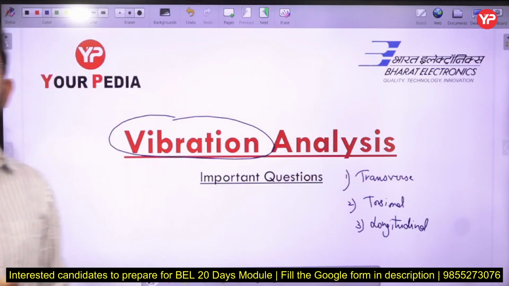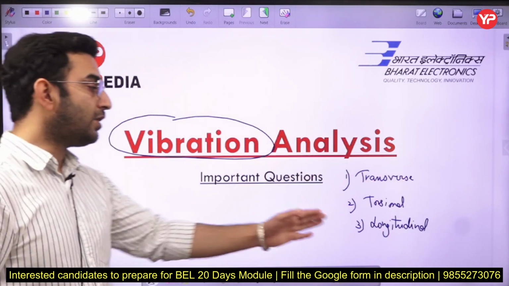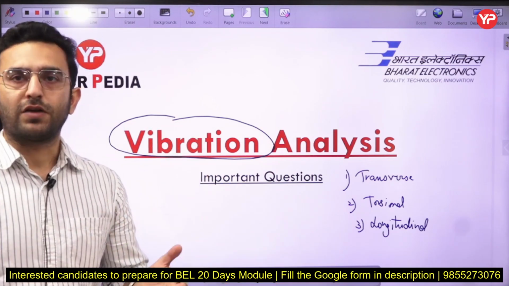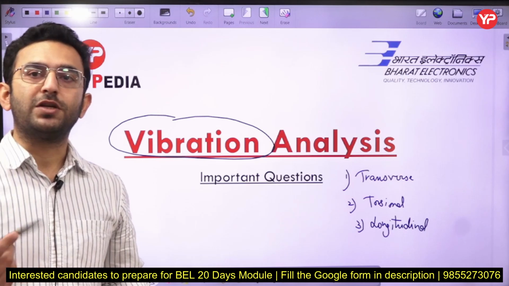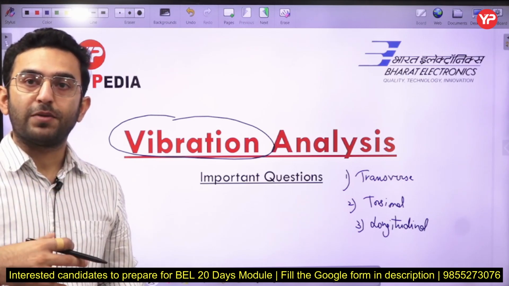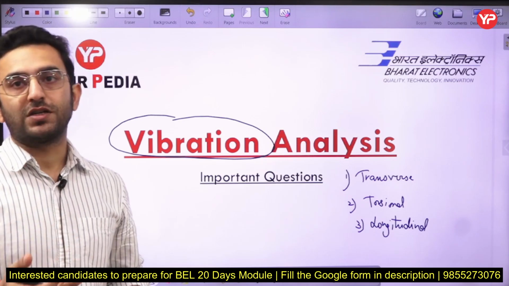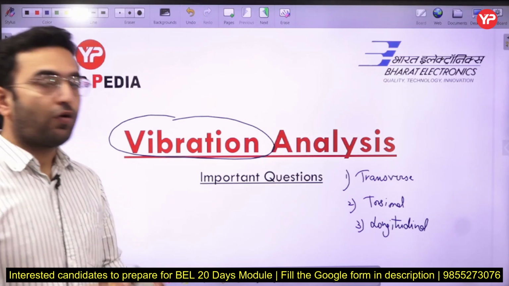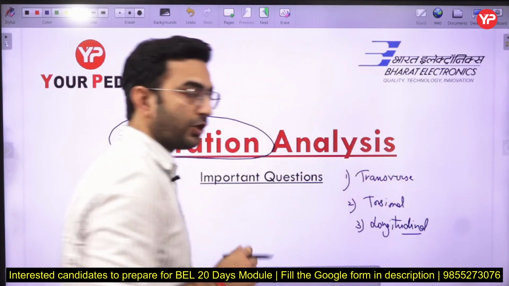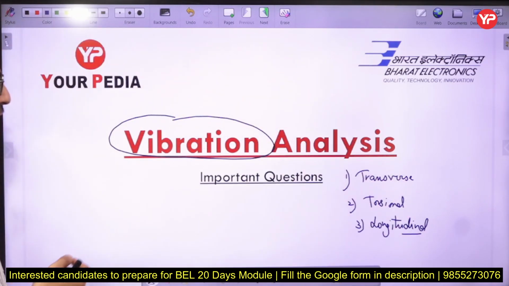Out of these three vibrations, the most important one is the longitudinal vibration, because whenever you cover this chapter, you have to cover different cases, like the case of undamped vibration, along with damped vibration with force and without force consideration. All of these analyses we are going to do on longitudinal vibrations only. Understood? So let us start with the first question.